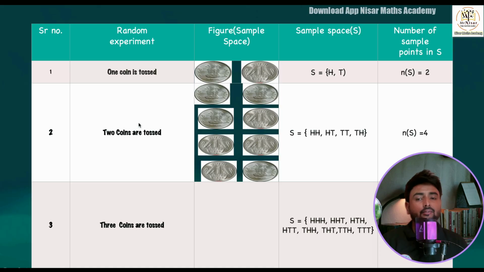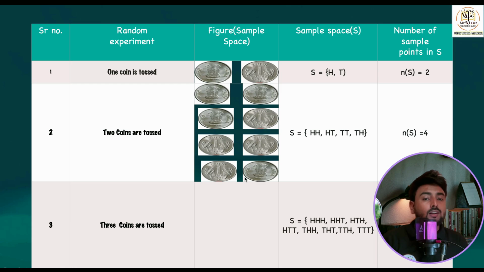Okay. Then second we have something very important, when two coins are tossed. So when two coins are tossed, what are the possible outcomes? Now see, you need to imagine, take two coins in your hand and just throw them. What can come? On both the coins, head can come. Or on the first coin, head can come and on the second coin, tail can come. Again, tail can come, or tail head.